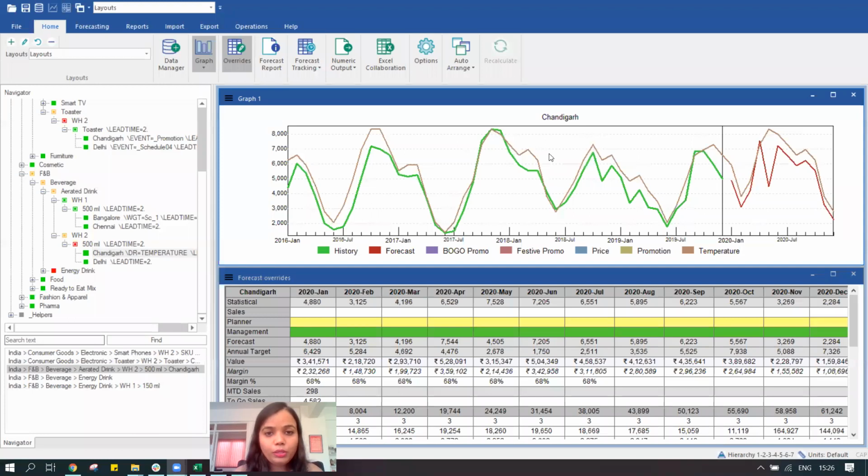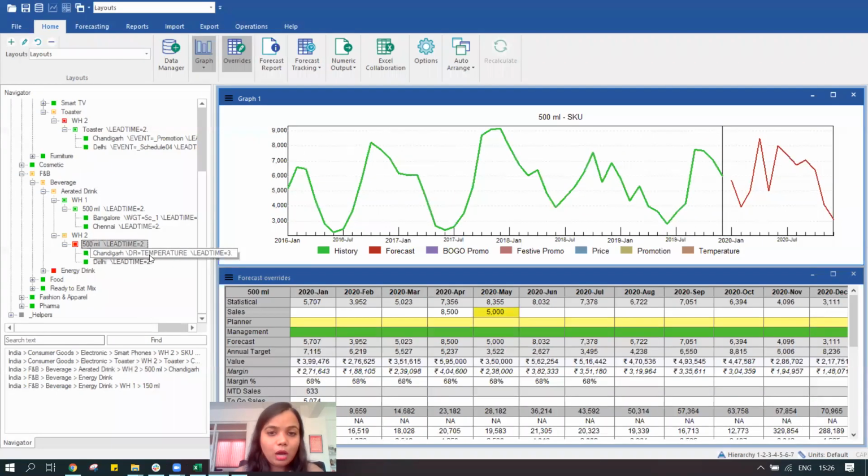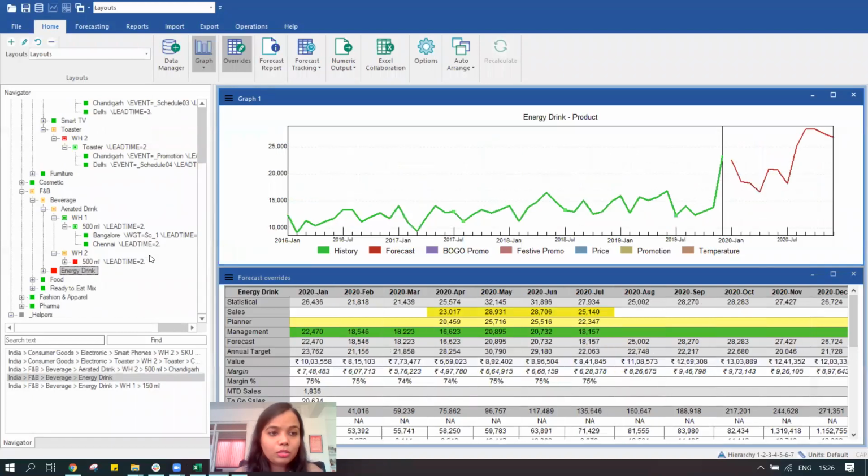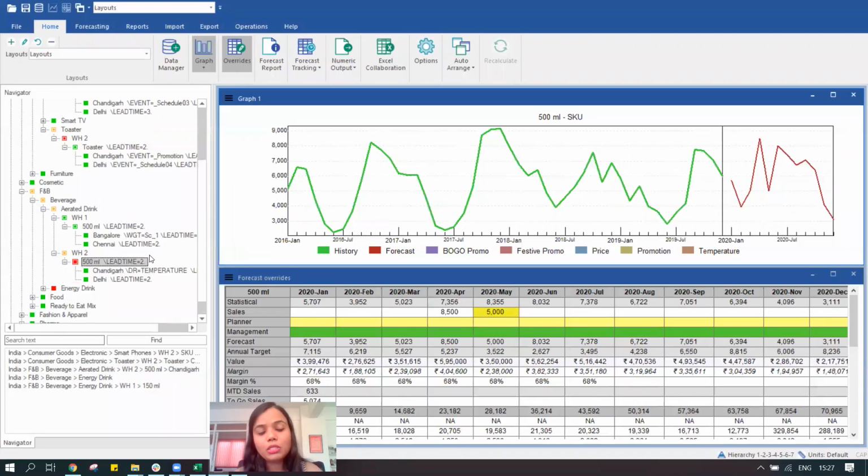There's one question over here: apart from temperature, can any other attributes be considered? We can consider as many attributes as possible. It was just a dummy example over here that we have taken temperature. We can take, say, promotions or any festive promotion, or maybe we are running a buy one get one free kind of promotion, because of which the sales are going very high. So we can make use of that technique as well. However, just for the purpose of showing you how the impacts come about, or how the system makes use of this information, we have taken this.